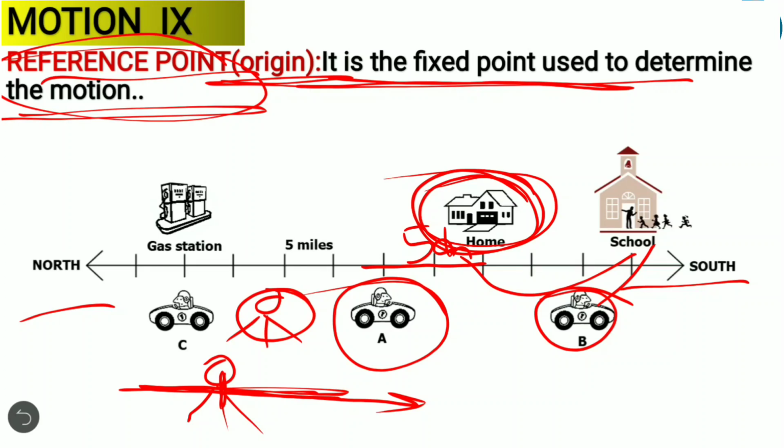Clear? So for everything we are having a reference point. Depending upon that reference point, we are seeing whether they are in motion or at rest. Clear? So let's move on to the next concept.